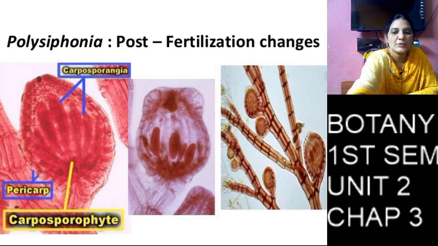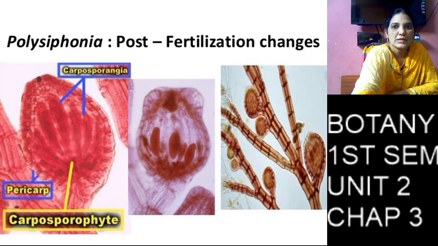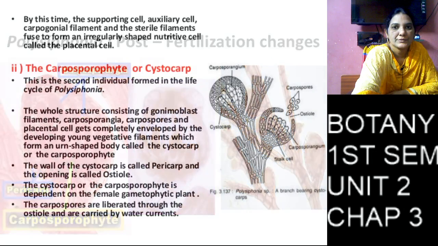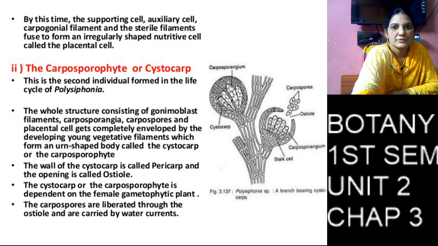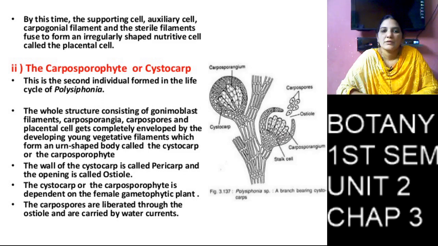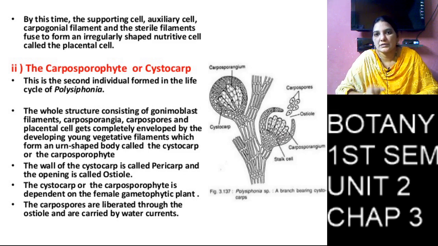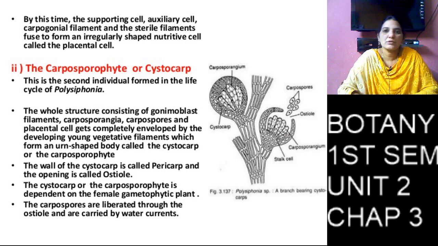The carposporangium produces carpospores.